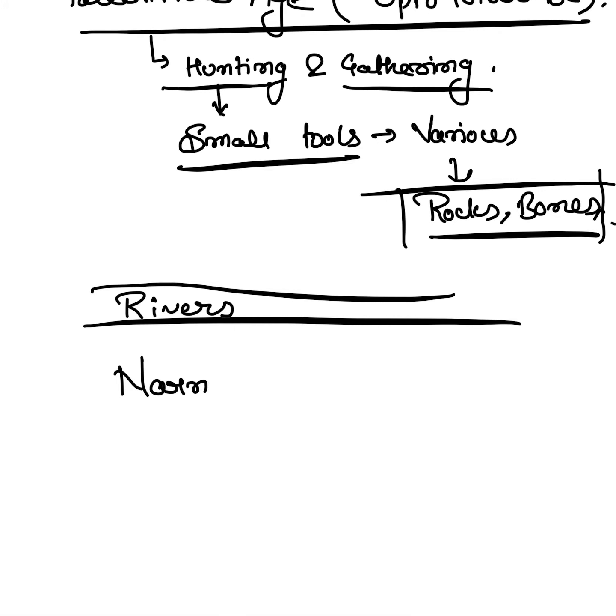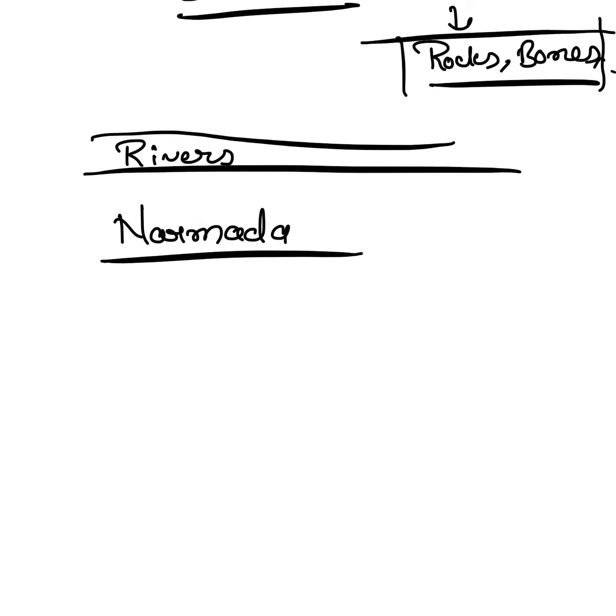Narmada is the river which accompanies the settlement of Paleolithic people in MP. Across Narmada, you'll find the various sites of this particular period. Whenever a question comes about the site of any particular age, like the Paleolithic age, you must keep in mind that the settlement is specifically across Narmada. Keep this in mind while deciding the answer.